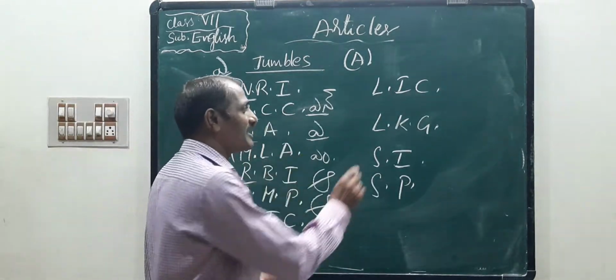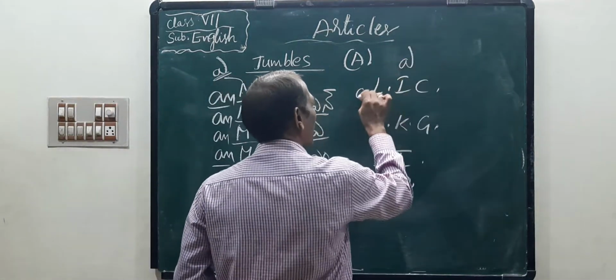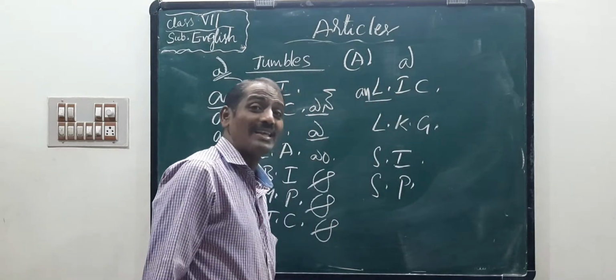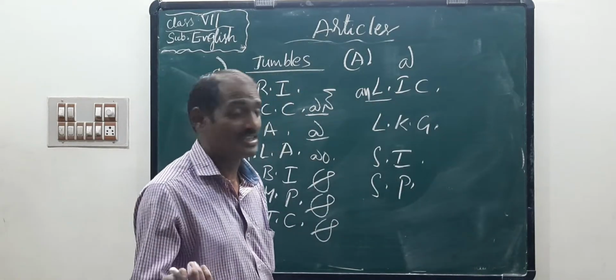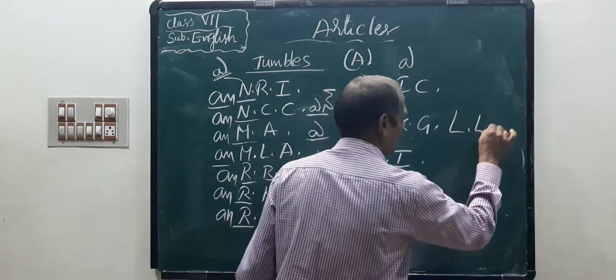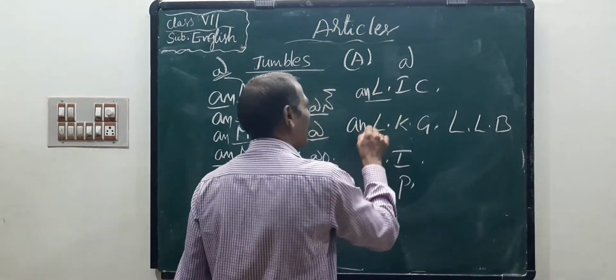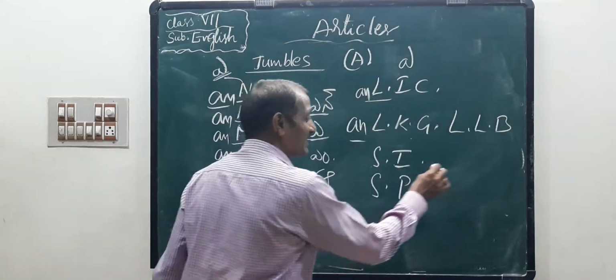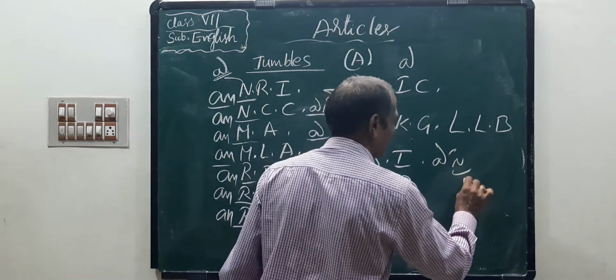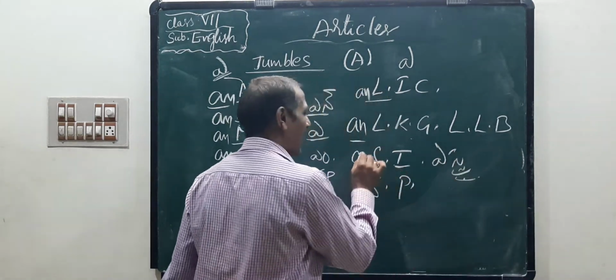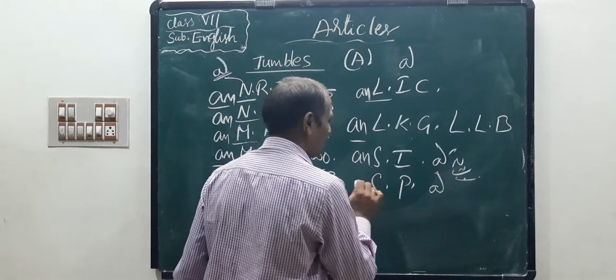Now look at LIC, an LIC. An LKG student, an LLB student. An LKG or an LLB. An SI, an SP.